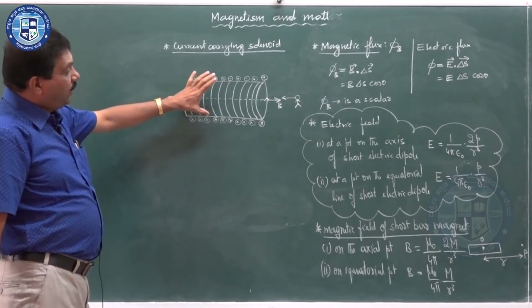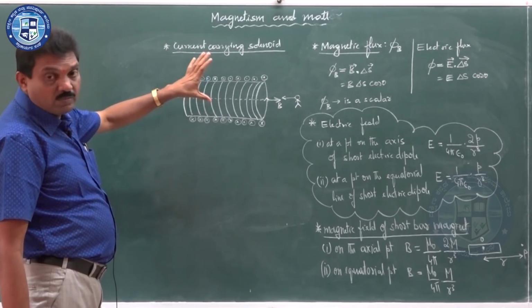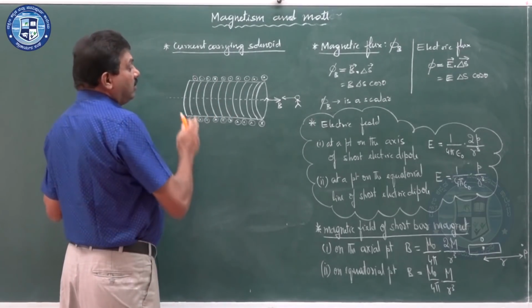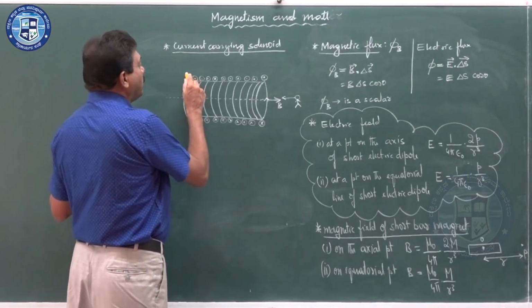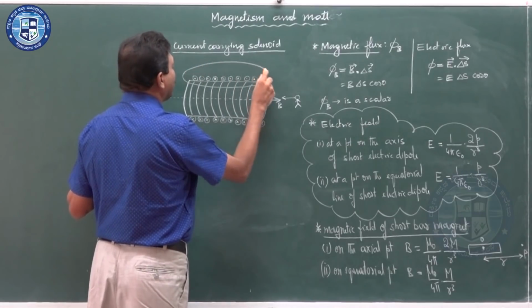So, a magnetic field is produced by a solenoid. This current carrying solenoid is similar to a bar magnet. It also produces magnetic field lines.